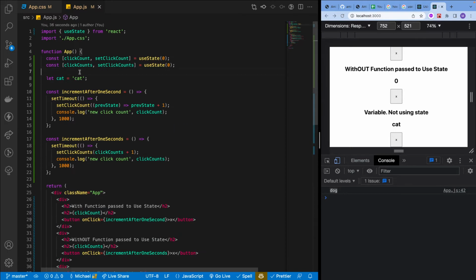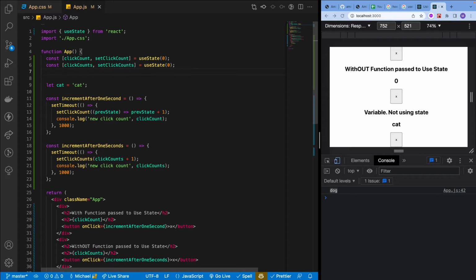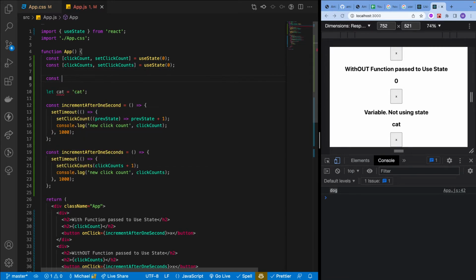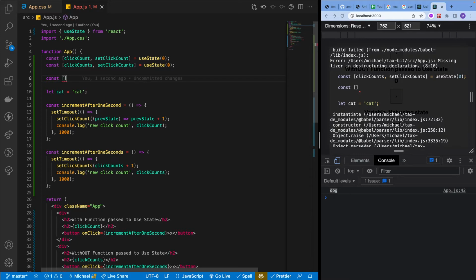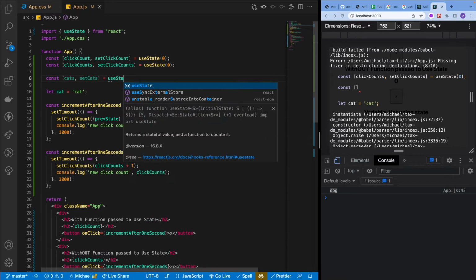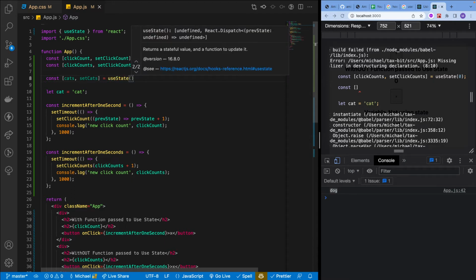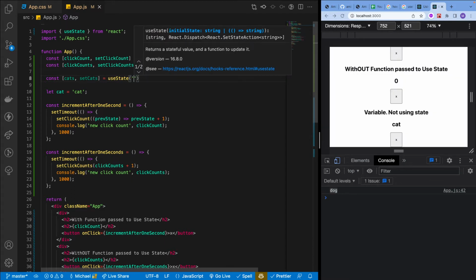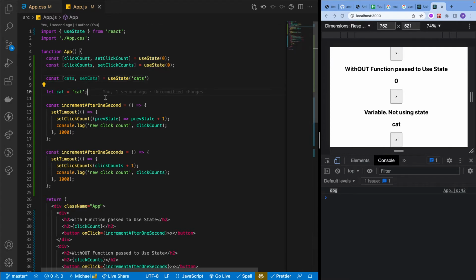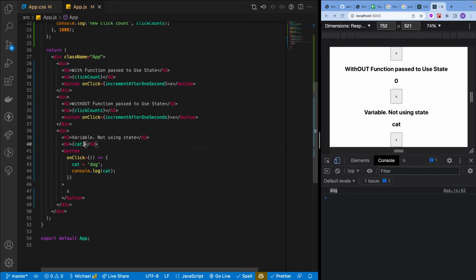Now, if I changed this and said, okay, I actually want it to be changed, I can use useState to watch this, right? I'll say cats this time, set cats is equal to useState. And useState is a function, and we're going to pass it the string cats to begin with, right? So we'll do an h2 here, and we'll say cats. Except this is a variable, something we've already declared.